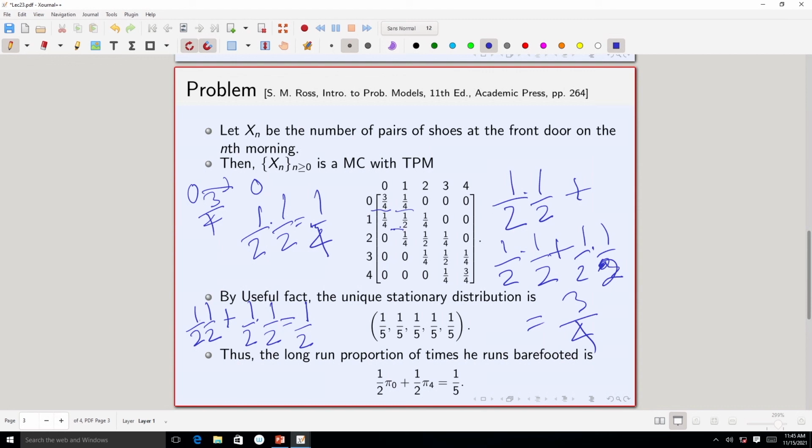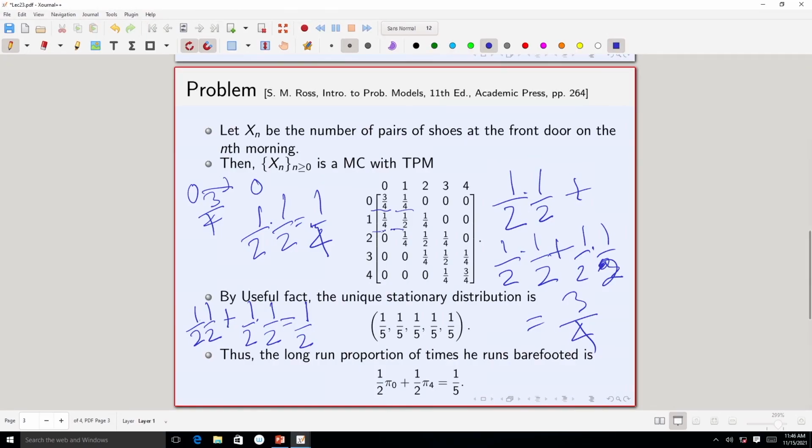So, 1 to 1: goes via the front door, comes back via the front door, or chooses the back door, comes back via the front door, then it will remain 1 to 1. Goes via the front door, returns via the back door, it will become 1 to 0. Goes via the back door, returns via the front door, then it will become 1 to 2. So, that is these two, 1 by 4 and 1 by 4. So, from 1 it can either go to 0 or remain at 1 or go to 2, and I have explained all the possibilities.